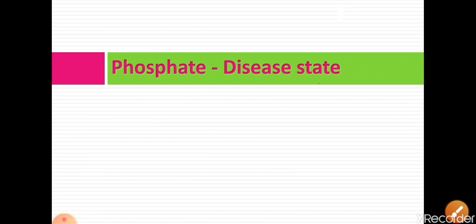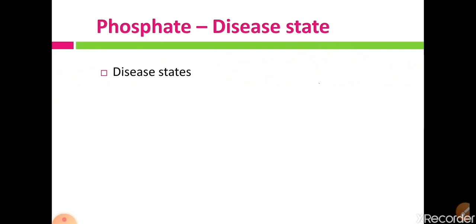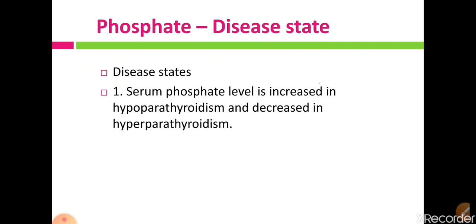So now, when there is a hyper excretion of phosphate in the urine, or there is a higher level in the blood, what will happen? Let us see.